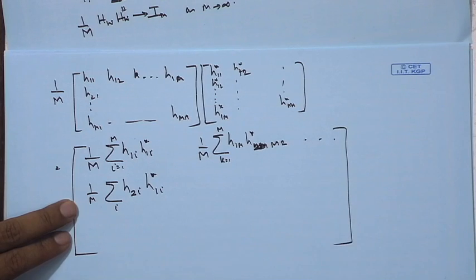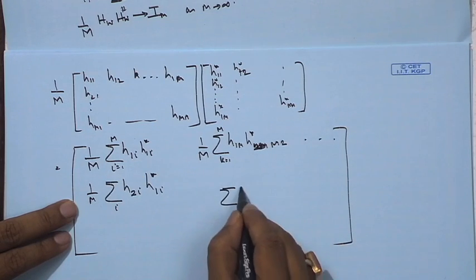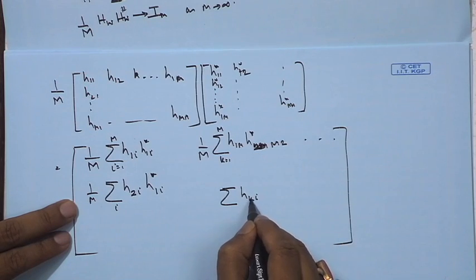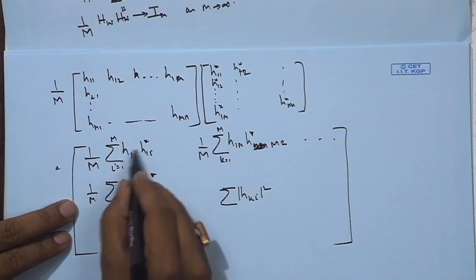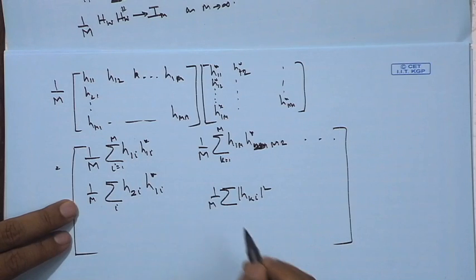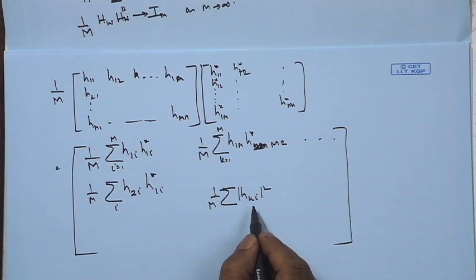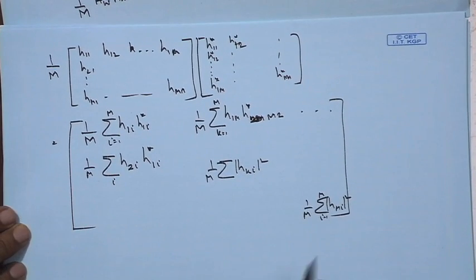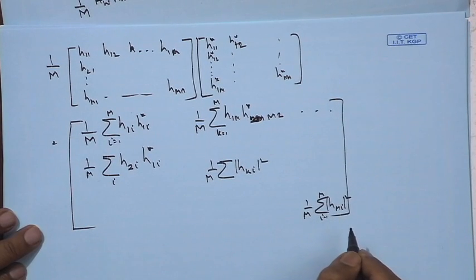So, this will be filled with such components where these diagonal elements would be sum over |Hij|^2 times 1 upon M. So, this is what we are going to get, and finally it will be sum over |HMi|^2, i equals to 1 to M, times 1 upon M. So that is the term that we are going to get.